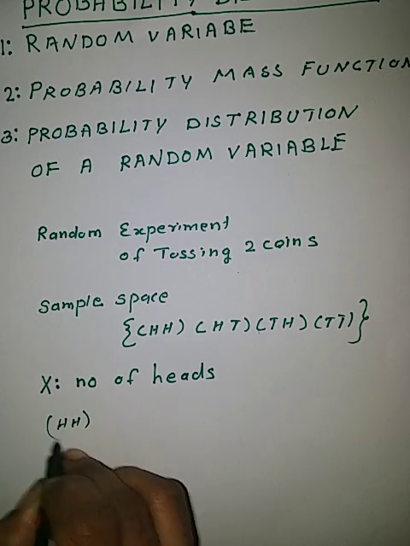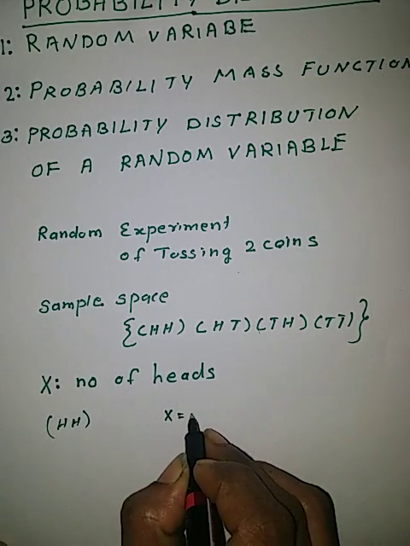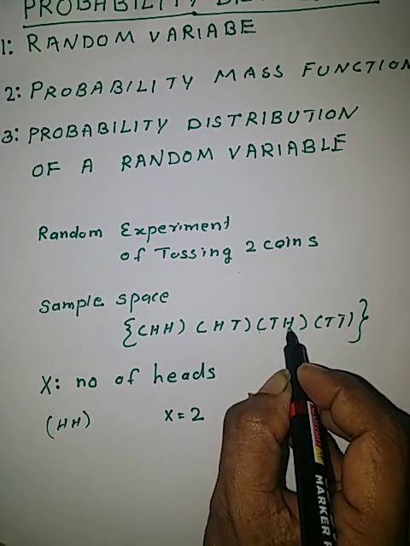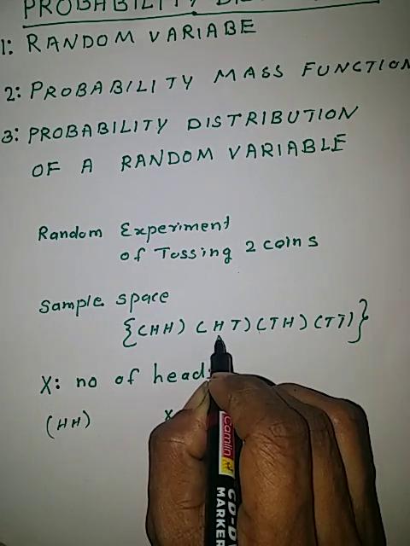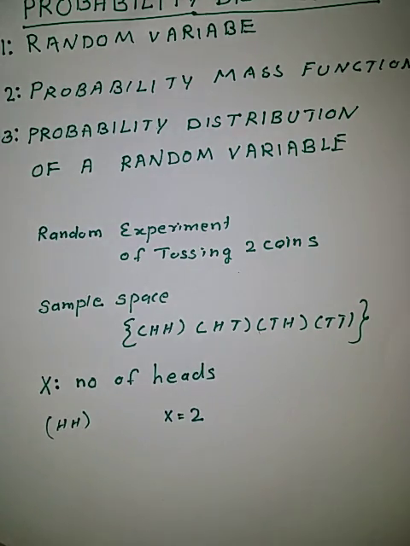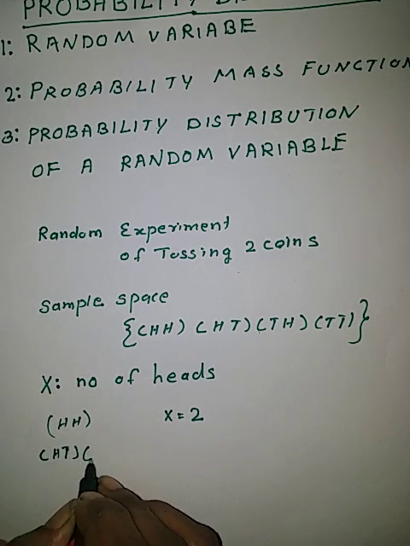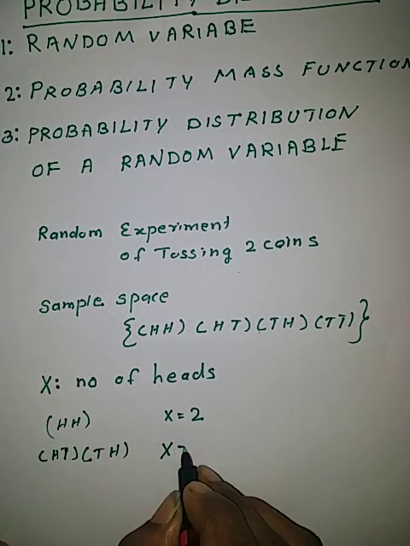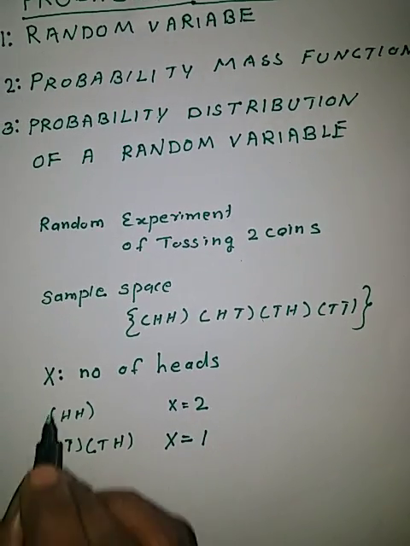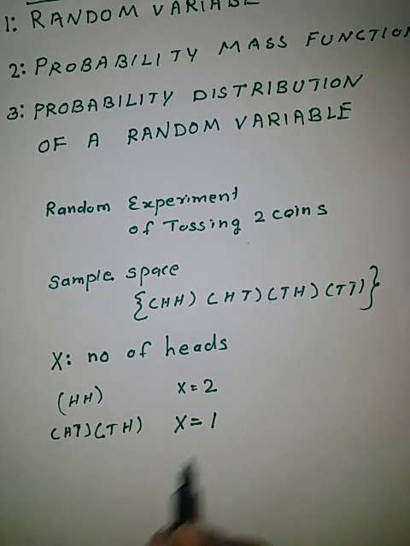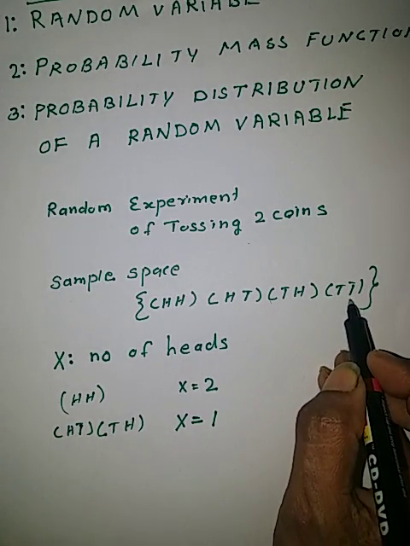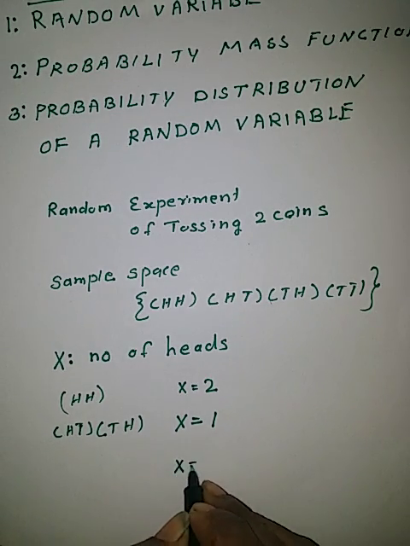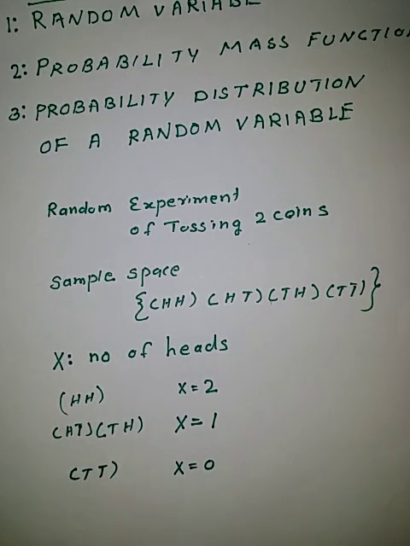For the outcomes HT and TH, in both the outcomes, number of heads equal to 1, so X equal to 1, because X equal to number of heads we have taken. In the outcome TT, there is no head, so number of heads equal to 0. Therefore X equal to 0 for the outcome TT.